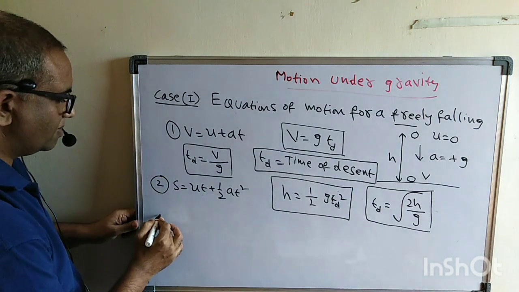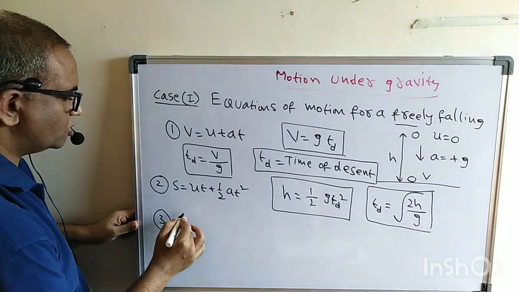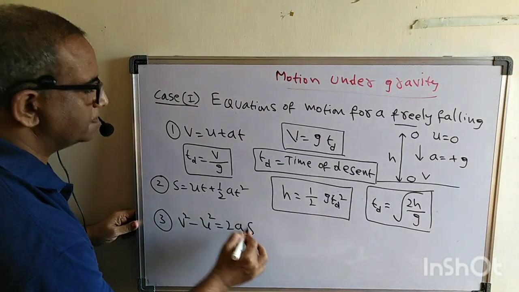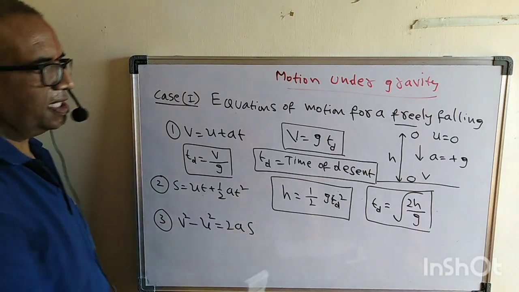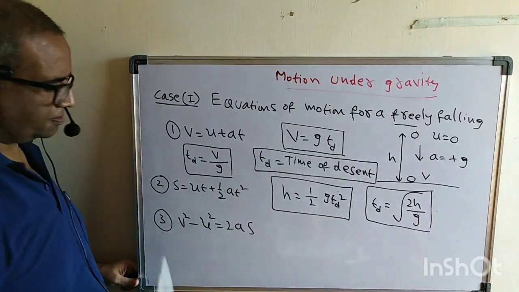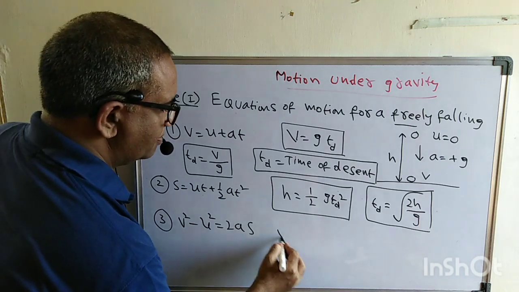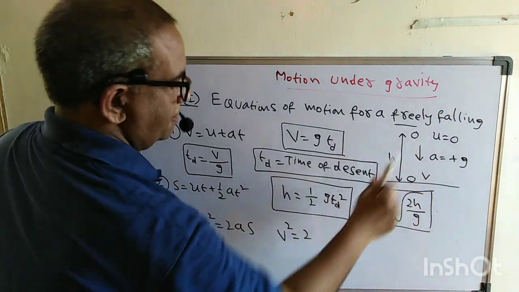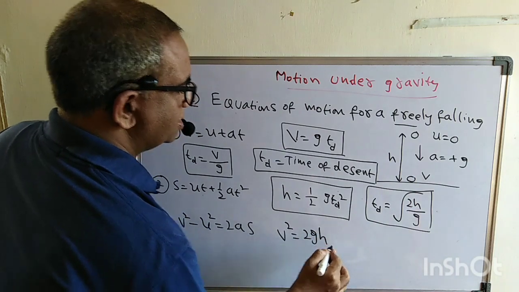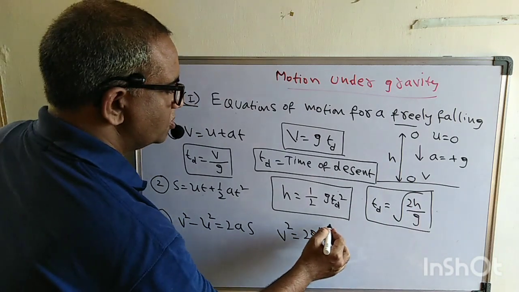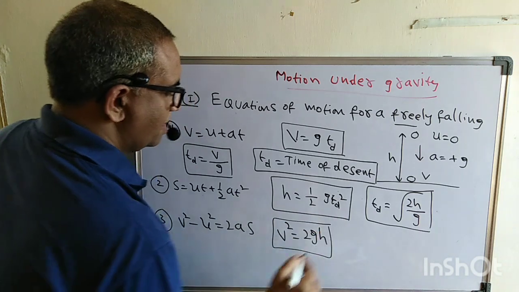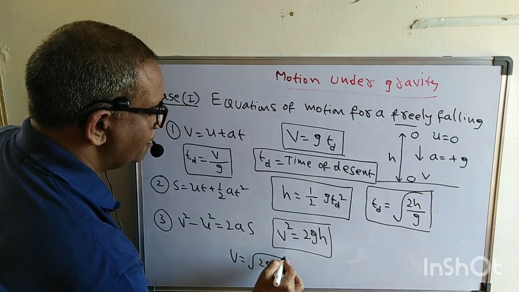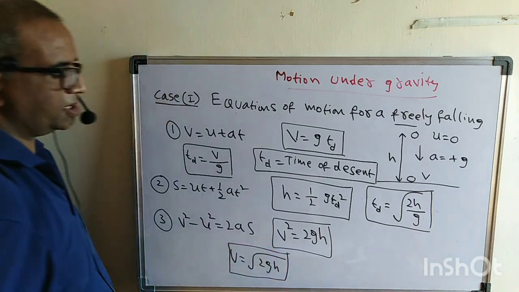Now look at the third one here. v square minus u square is equal to 2as. In the place of u substitute 0. Therefore what we have here, v square is equal to 2 into, in the place of a, g into h. So v square is equal to 2gh. Another formula. Or velocity equals root over 2gh. Velocity can be written as root over 2gh.